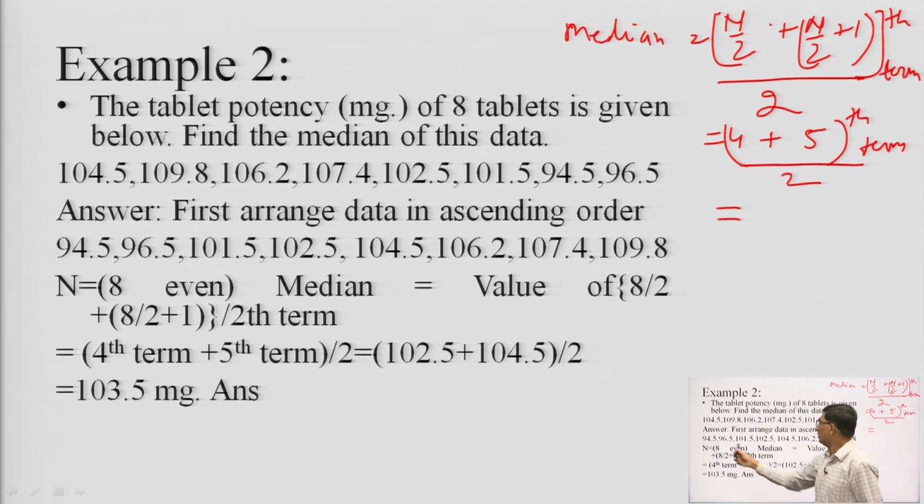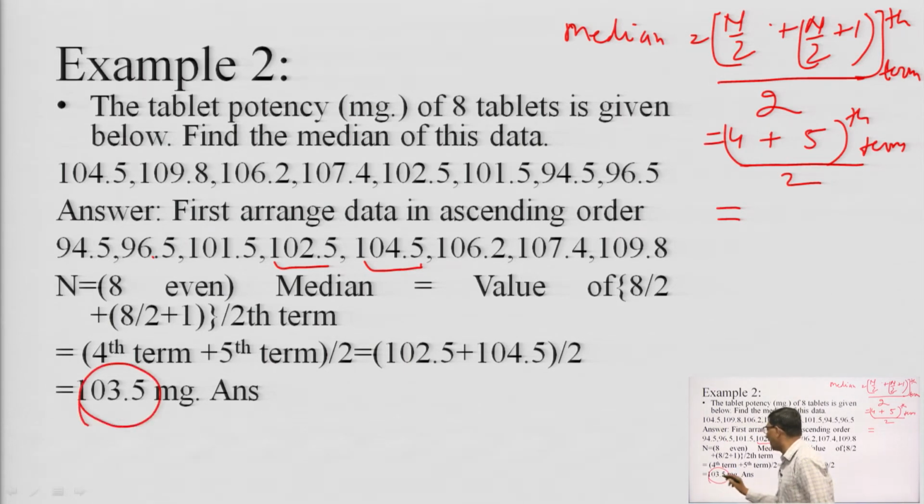You see here 1, 2, 3, 4. This is the 4th term and this is the 5th term. Now we find the average of these two values: 102.5 plus 104.5 divided by 2, and it will be equal to 103.5 milligram. So you see here 103.5 lies between these two values.